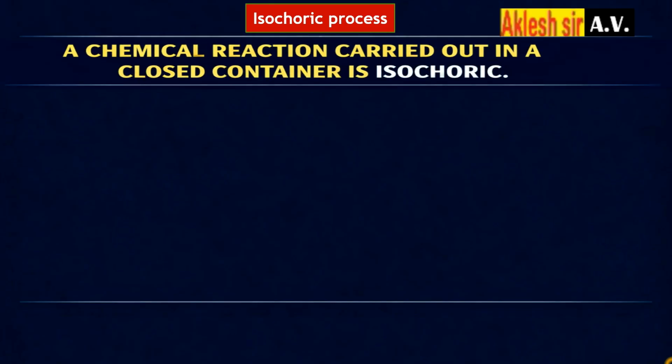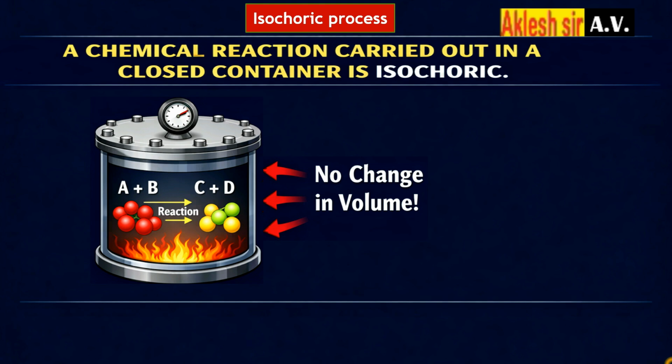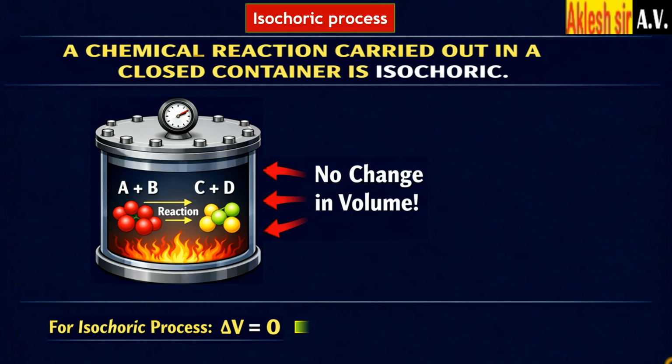Isochoric process. A chemical reaction which is carried out in a closed container, that is by keeping volume constant during the reaction, is isochoric. For an isochoric process delta V equals 0, that is no change in volume.